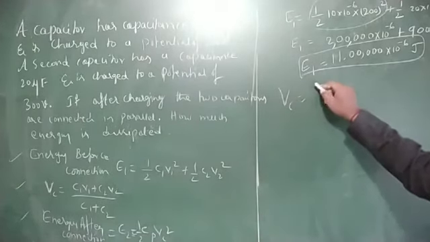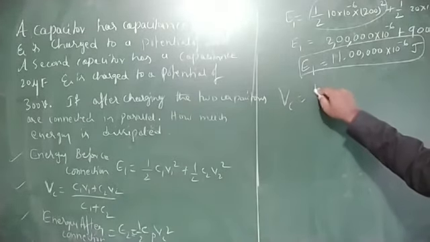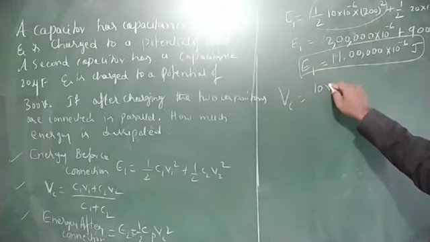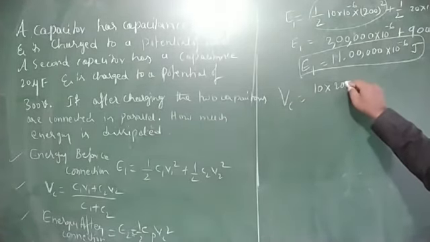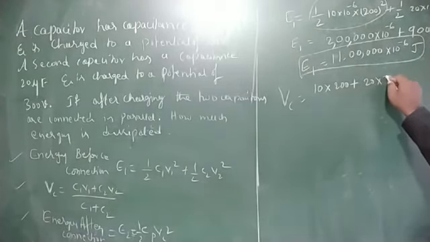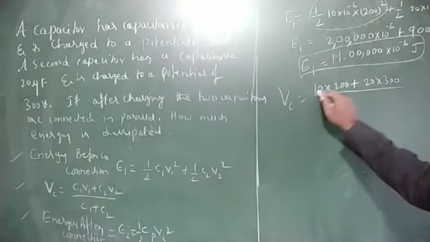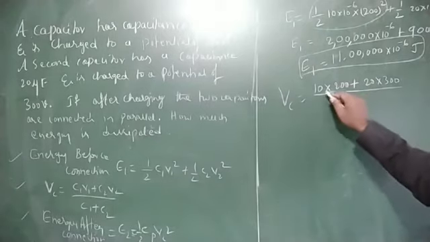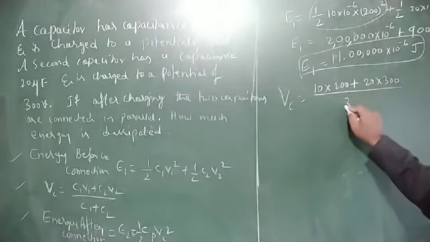Vc is equal to C1 is 10 into V1 is 200, plus C2 is 20 into 300, divided by C1 plus C2, which is 10 plus 20 is 30.